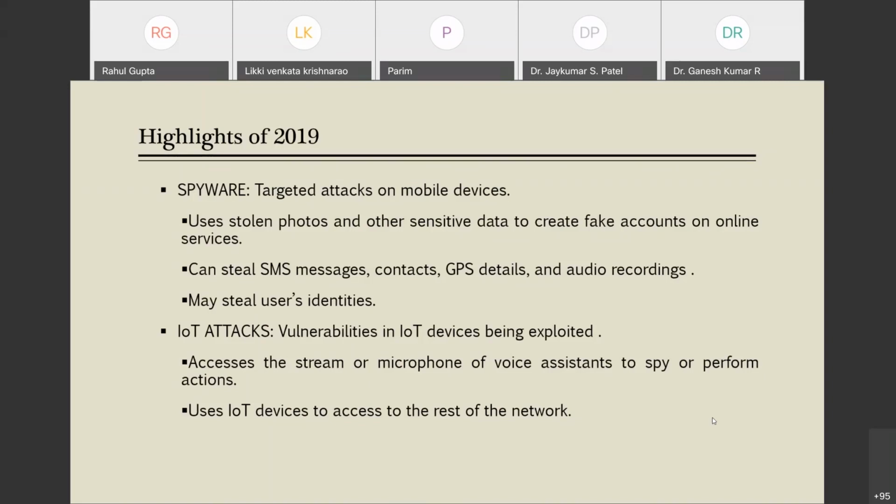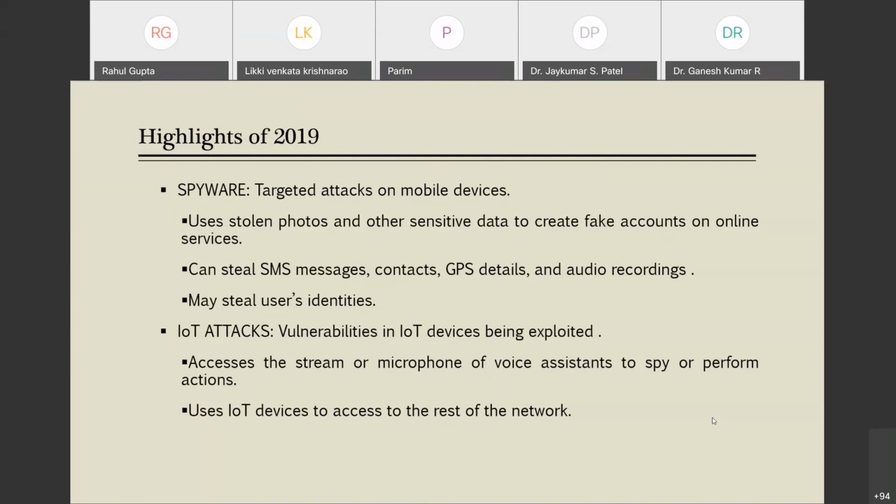So IoT attacks. What are these IoT attacks? When we have malicious code inside our IoT applications, then an IoT attack takes place. These malicious attacks basically take advantage of vulnerabilities in IoT devices being exploited, and they access the stream or microphone or the voice assistant to spy or perform actions.